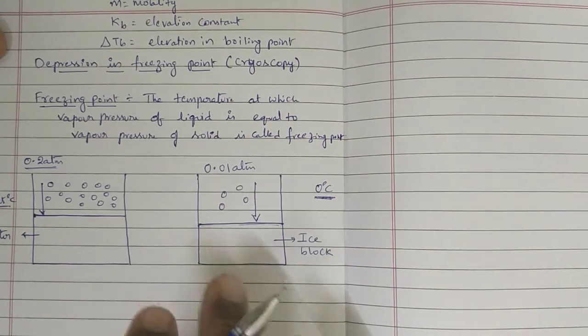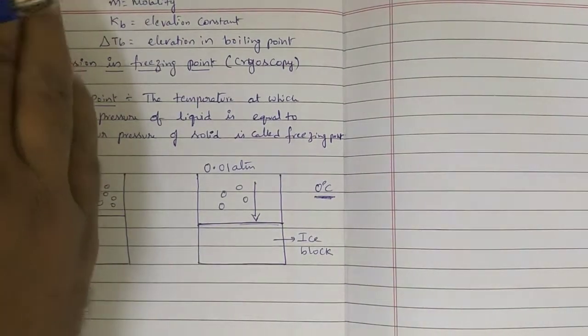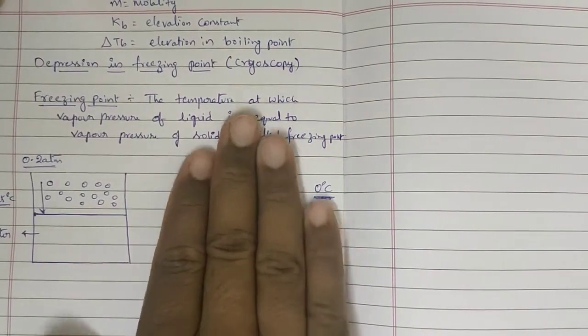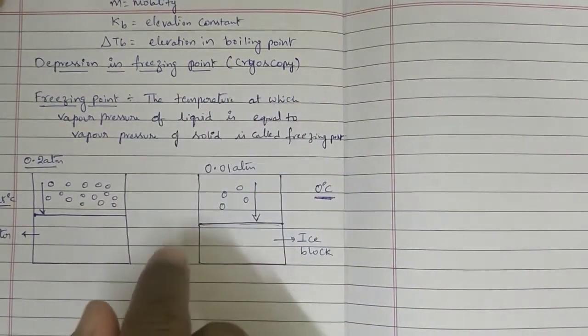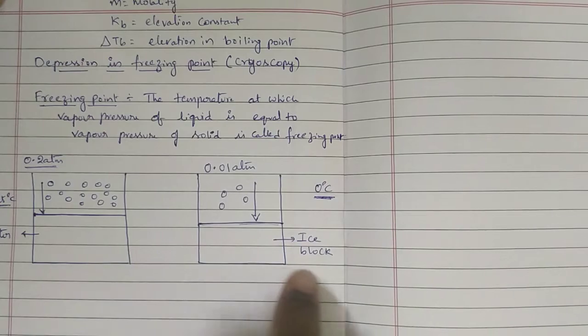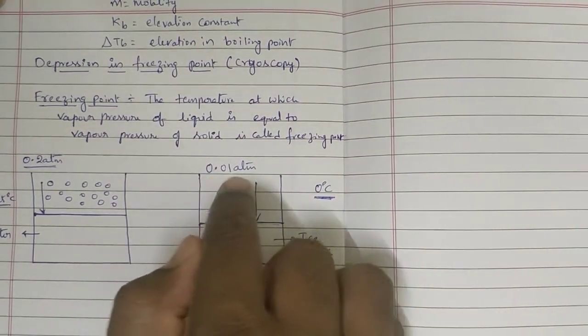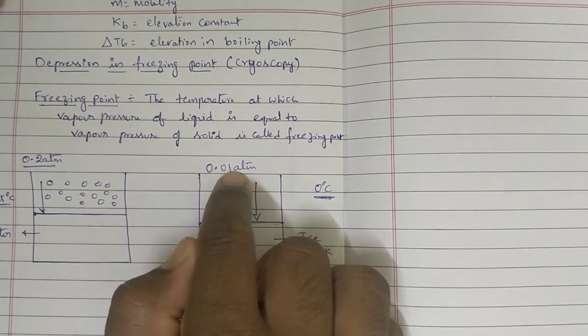Is it okay? This is for reference only. I kept this one closed like this, because this is the state of condition of an ice block at 0 degrees centigrade. What is the pressure? 0.01 atmosphere.